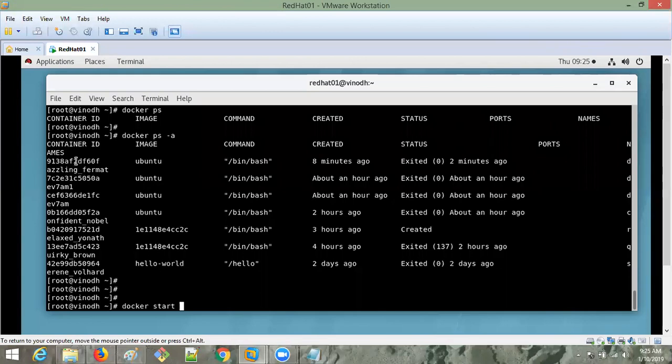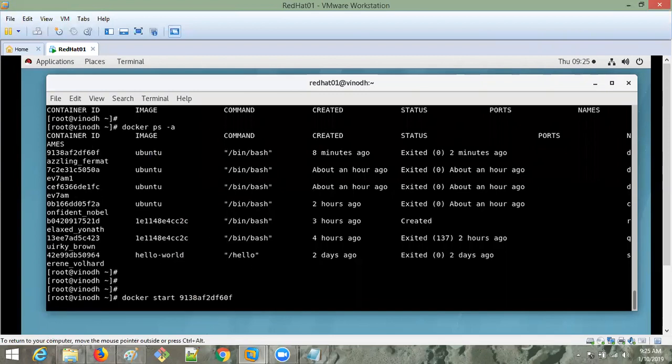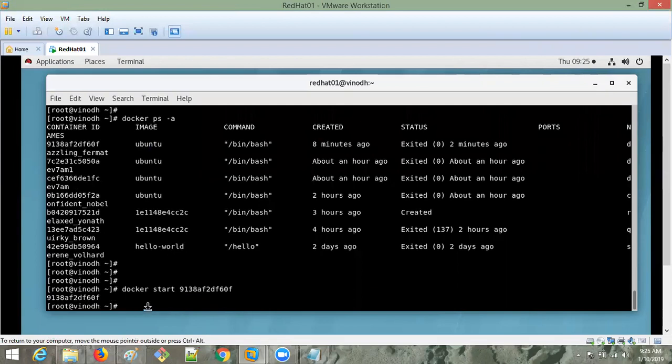I will tell you later how to give the names. For the time being, I don't have any name for this container, that's why I'm using the container ID only. Copy and paste it. If it's showing like this, it means it is started. The container, the Ubuntu container which I created previously, is running now. But still I am in this Red Hat system only.